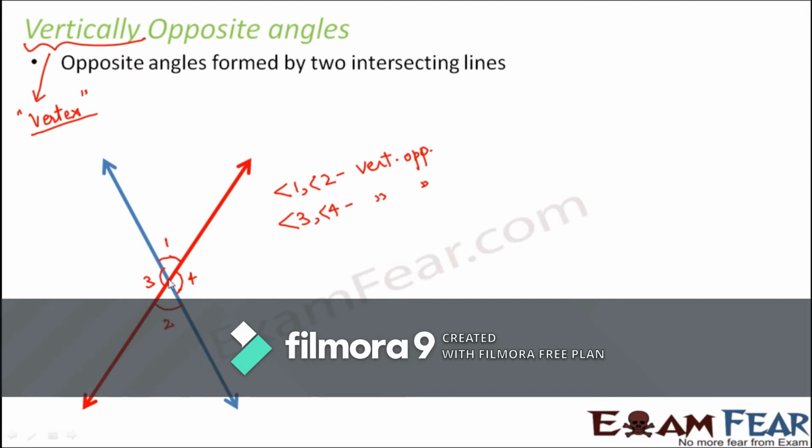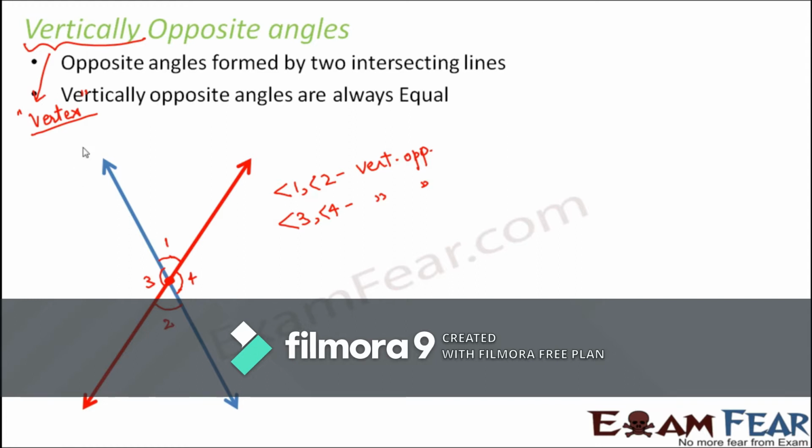Because these angles share the same vertex. Here, this is the only vertex involved. So angle 1 and angle 2 share the same vertex and they are located opposite to each other, so they are called vertically opposite angles. Similarly, angle 3 and angle 4 share the same vertex and are located opposite to each other. So that is why they have been named so.